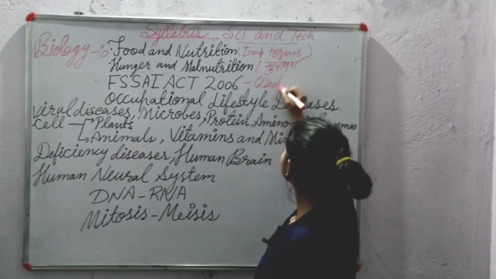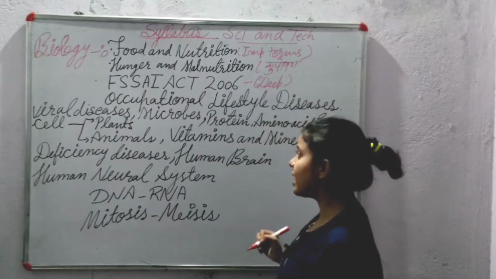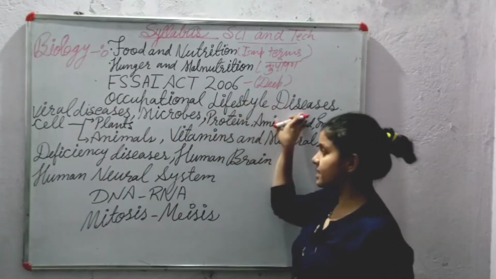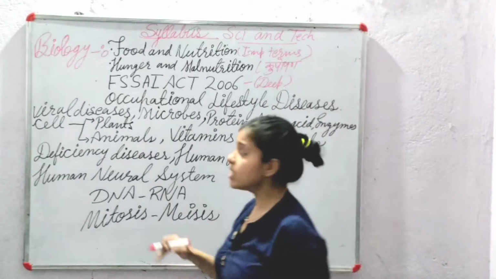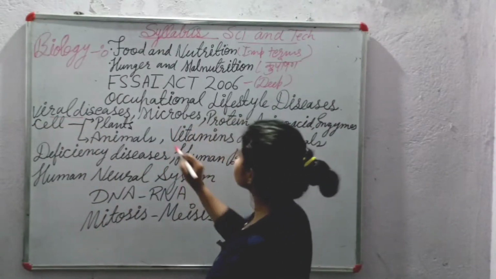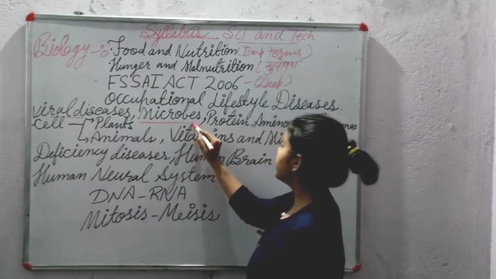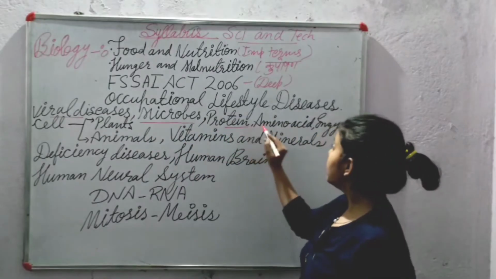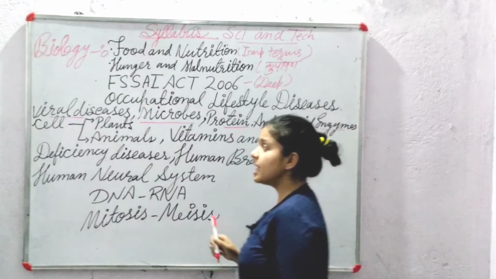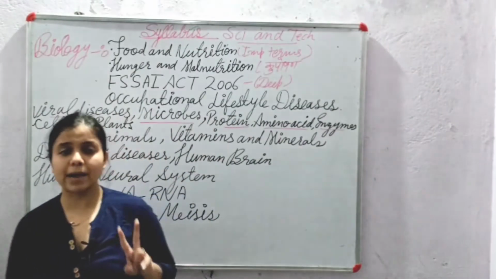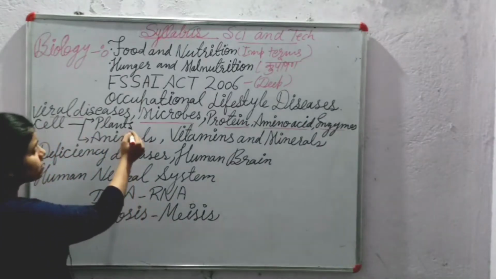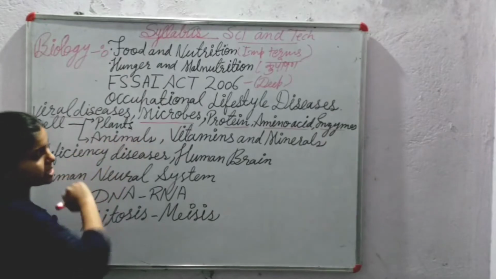That means deep down we have to study about this act. Next is occupational lifestyle diseases, and the next is viral diseases. That means those that happen with the viruses. Next is microbes. Next, protein, amino acid and enzymes. Next is the cell. Cells are 2 types, you know very well. Doesn't need to tell you that cells are 2 types: plant cell and animal cell.